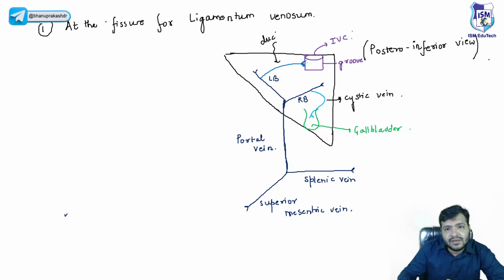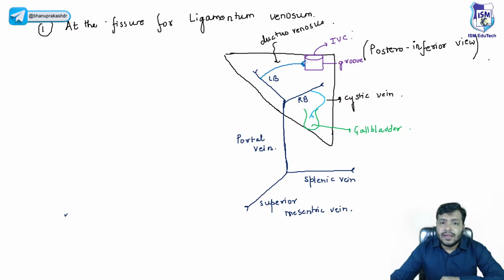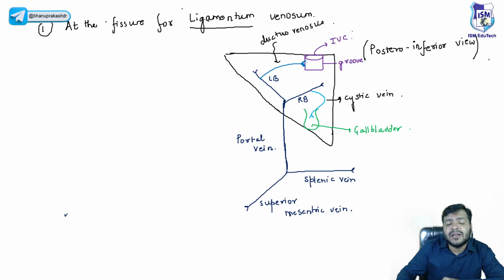The left branch of the portal vein communicates with the inferior vena cava in fetal life via ductus venosus. After birth, what happens? The ductus venosus is fibrosed, and it forms the ligamentum venosum. It converts into a ligament, and this remnant of the ductus venosus is called the ligamentum venosum.